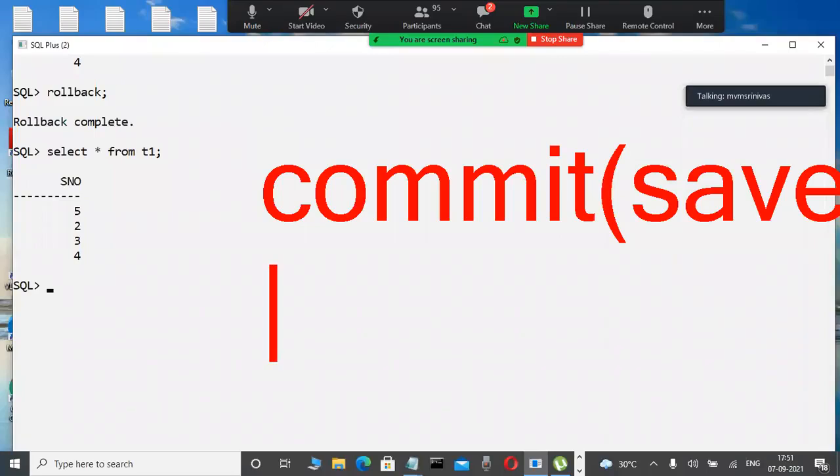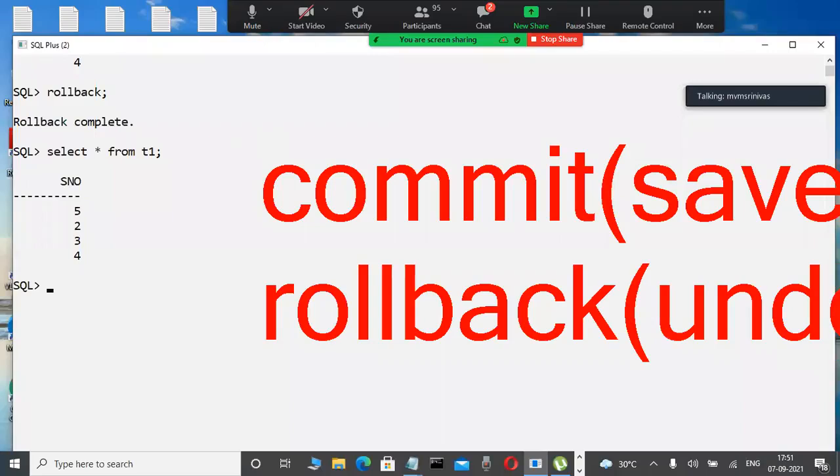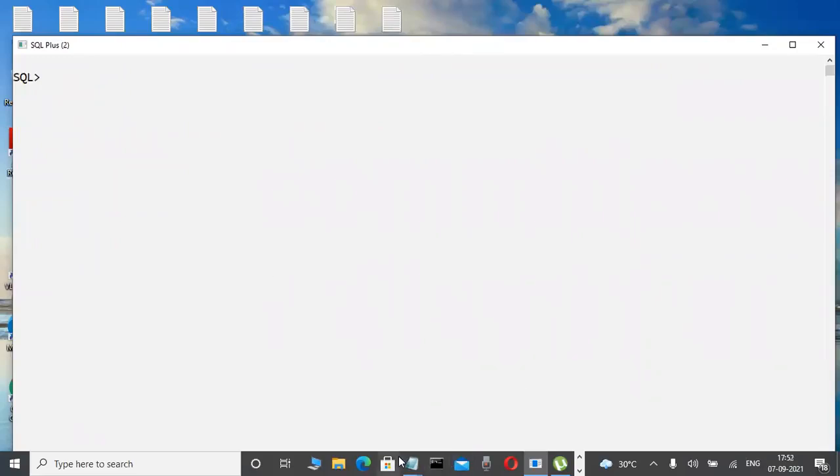Very easy. Now again, rollback means what? Undo the transaction from memory. Understood or not? Rollback is nothing but undoing the transaction from memory. Okay, fine. Those types of things we are learning practically.